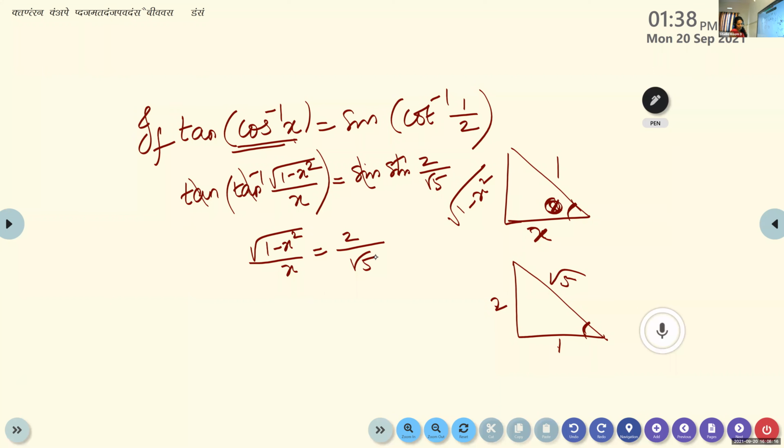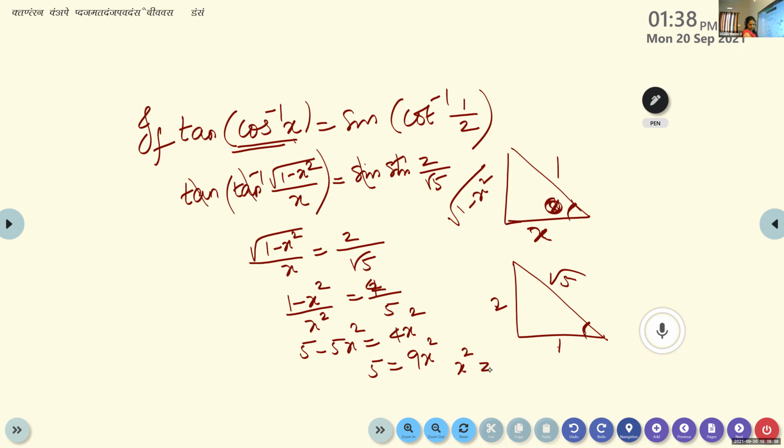Okay, so now equate it, solve it, and find the value of x. Easy way, you can square it. 1 minus x square by x square is 4 by 5. Now cross multiply it. 5 minus 5x square is equal to 4x square. So we get 5 is equal to 9x square. Therefore, x square is 5 by 9. Therefore, x is plus or minus root 5 by 3.